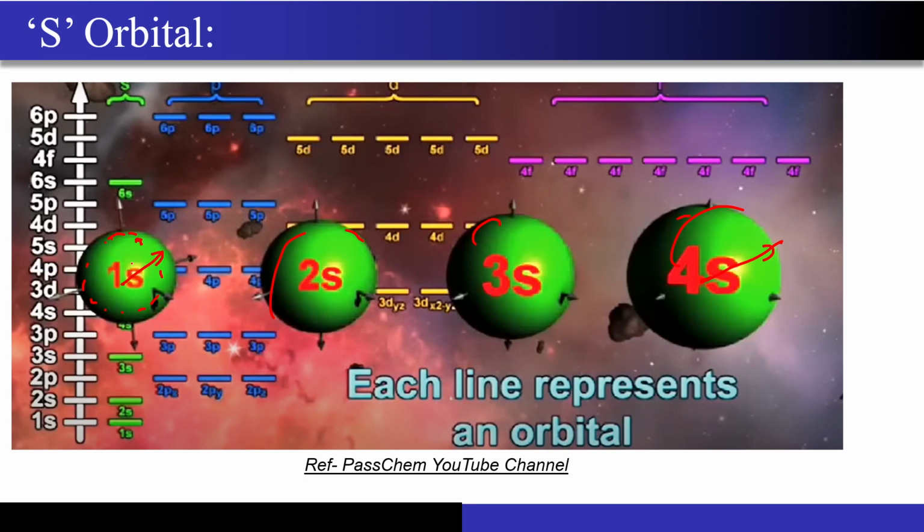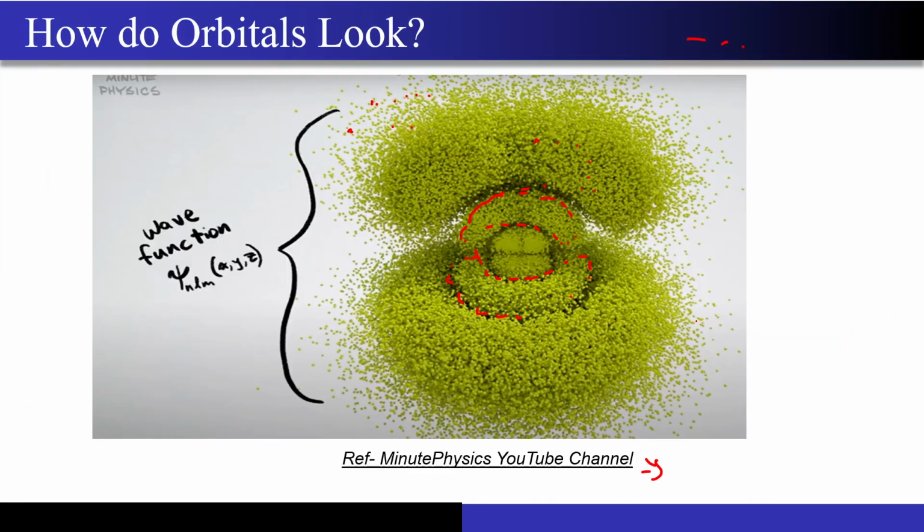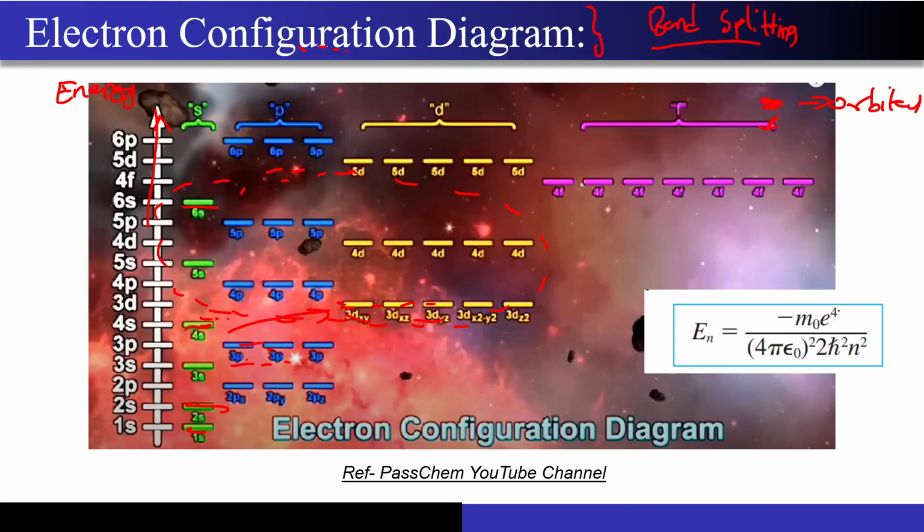Now why did this happen? Because 1s can handle only 2 electrons, right? So an s orbital can only handle 2 electrons. Now as I'm moving away from the nucleus, the energy is actually increasing. And why is the energy actually increasing? I had just shown you this formula, right? So as n increases, the En number becomes less and less negative. And as En becomes less and less negative, that means that electron is loosely bound now to the nucleus compared to the inner shells, right?